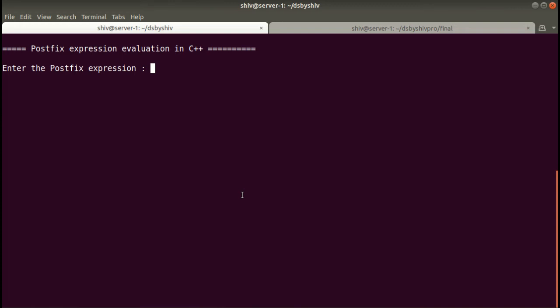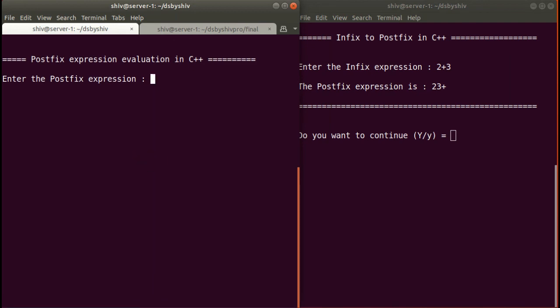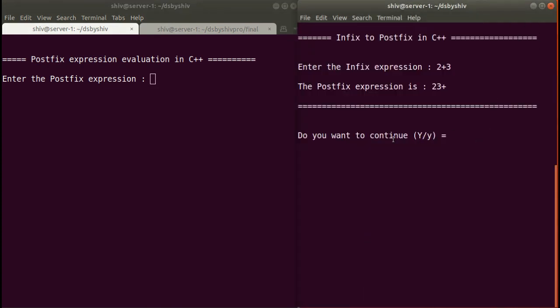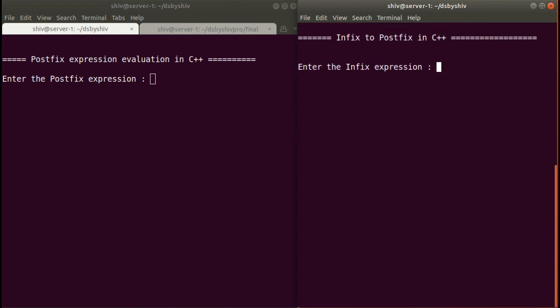So in the stack 6 program, in our previous lecture, we have already made a program to convert the infix expression to postfix expression. So we will use that program here.